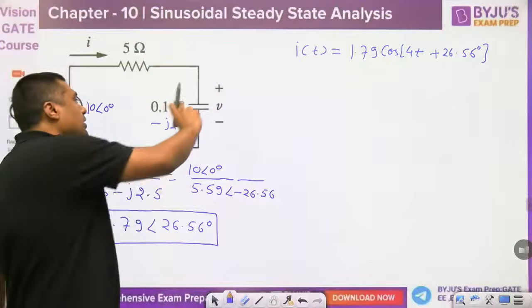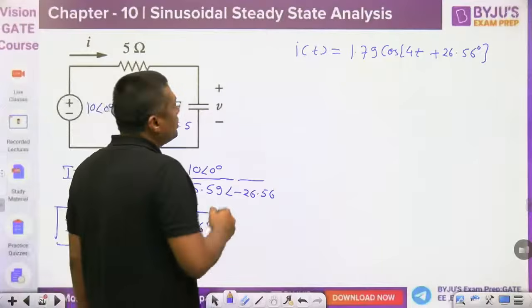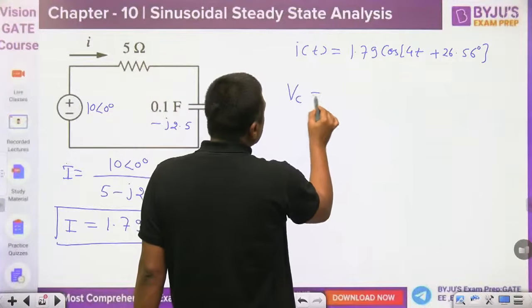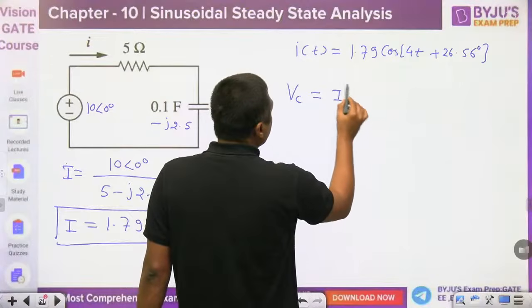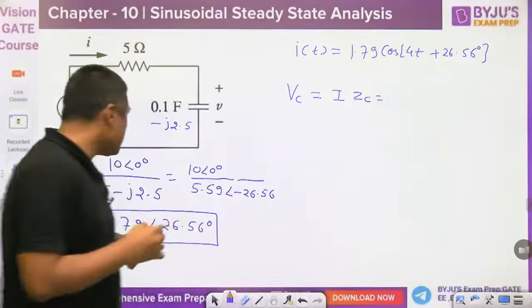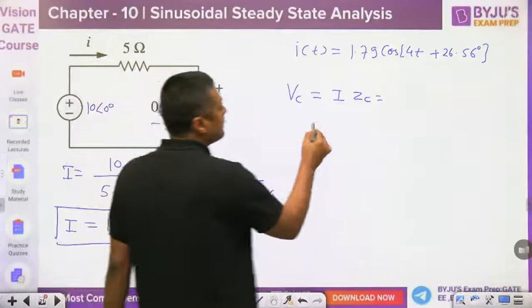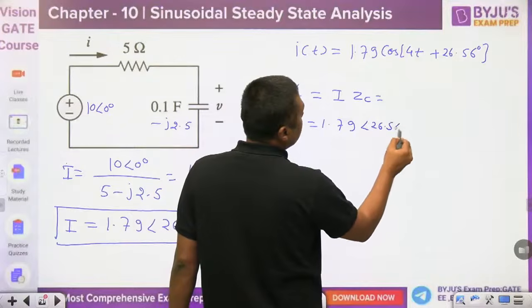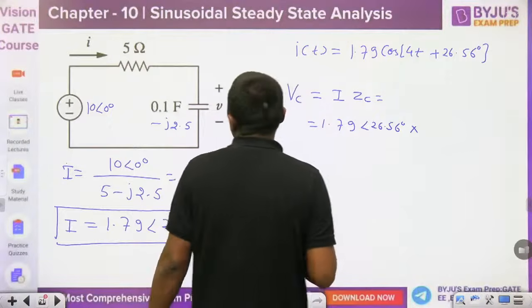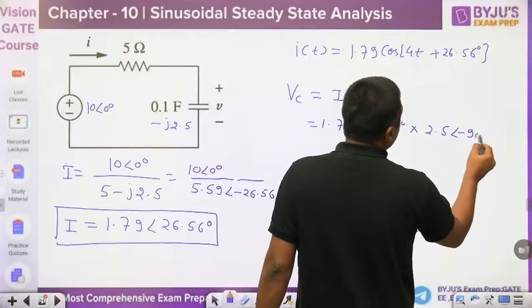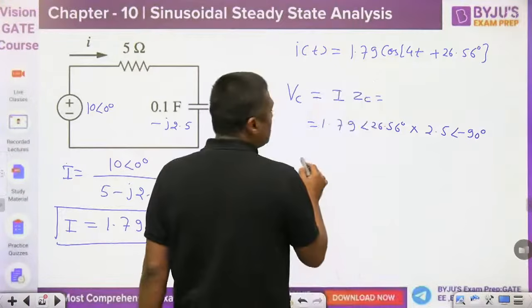Then what is the voltage across the capacitor? The voltage across the capacitor is given by I times ZC. What is I here? 1.79 angle 26.56 degree, into ZC. What is ZC? 2.5, and because of j, the angle is minus 90 degree.